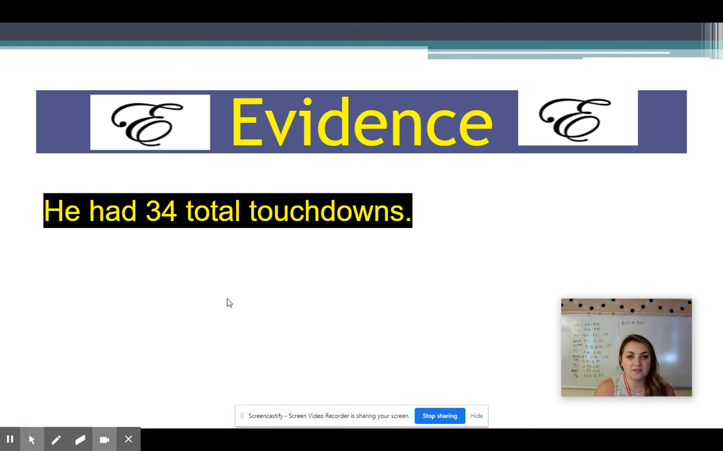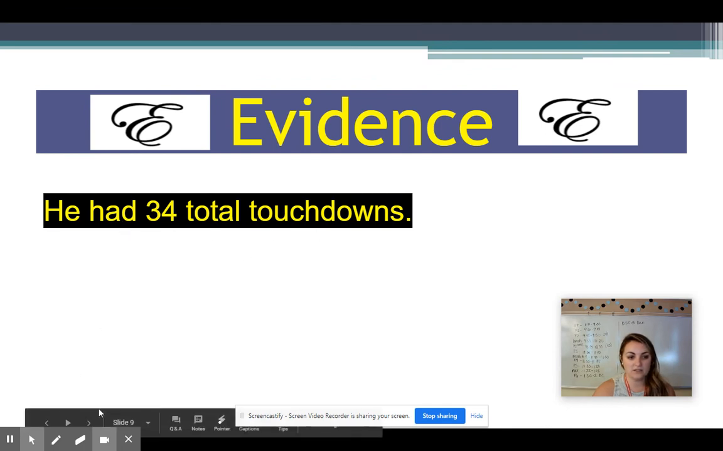Again, it's just a sentence that just reads the data table for you, or it's reading your observations. He had 34 total touchdowns. If you went back to the data table, you would see that he had 34 total touchdowns. You don't want to say why. You don't want to say because. You just want to say that he had 34 total touchdowns. It's listed in the data table. That's it. Okay. You could also go on to say he had 34 total touchdowns. Tom Brady only had 32 total touchdowns. And you could just list things from the data table. But in this case, this is enough for evidence.